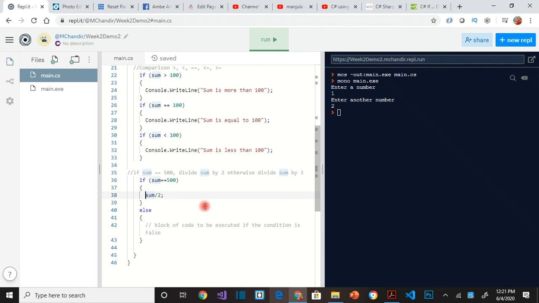You want to change the value of sum. There is only one way to do it. That is by using the assignment operator. You take what is inside sum, let us say 100, divided by 2, it becomes 50. You have to put it back inside the sum variable. Think of it as a cup. The only way you can do it is by using the assignment operator. Okay, this is the only way the value of sum will be changed. Otherwise, it will not be changed. Else, what happens? Else, the sum value is divided by 3.